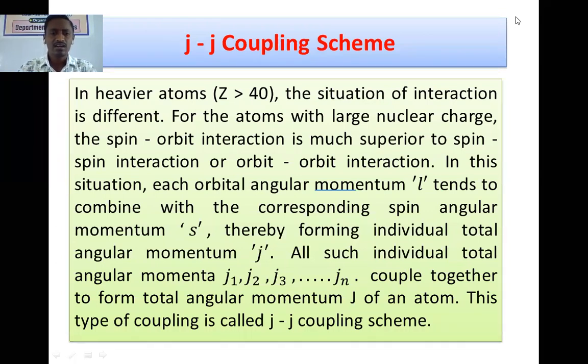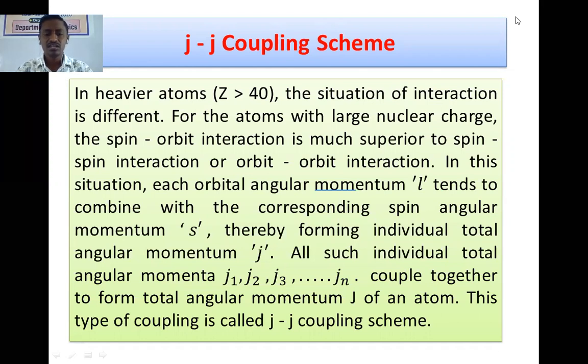Here, for the heavier atoms, the interaction among individual spins or individual orbital angular momenta is comparatively weak as compared to the interaction between spin and orbital motion. In this situation, each orbital angular momentum of the individual electron, that is small l, tends to combine with the corresponding spin angular momentum small s of that particular electron, thereby forming an individual total angular momentum, that is small j, not the capital J.